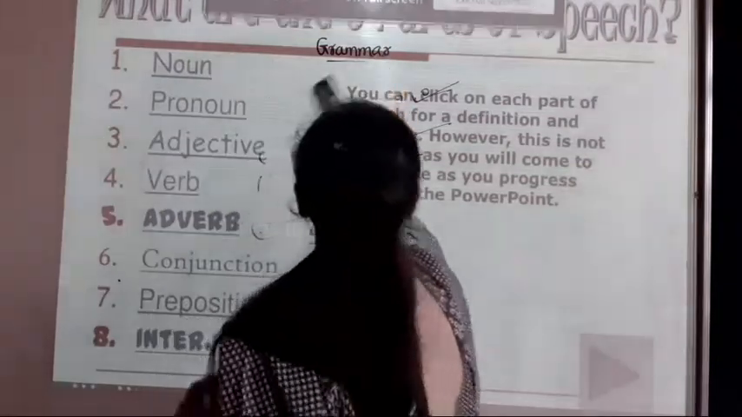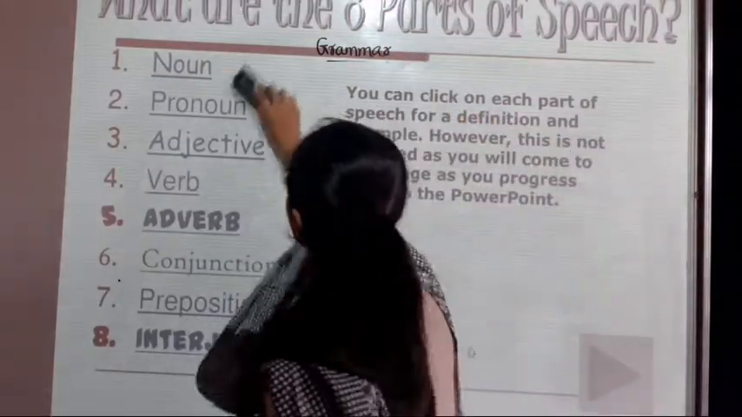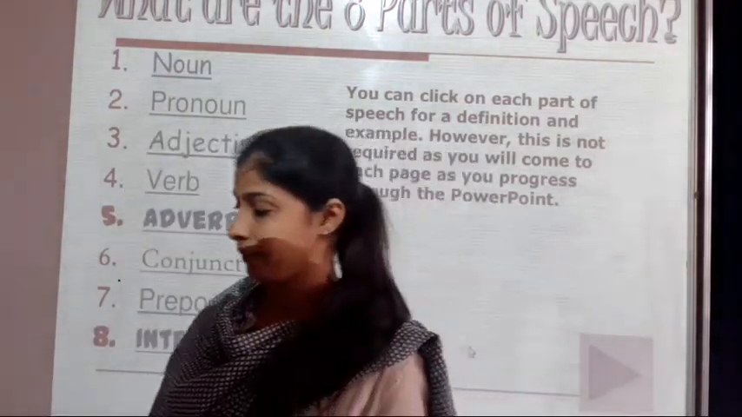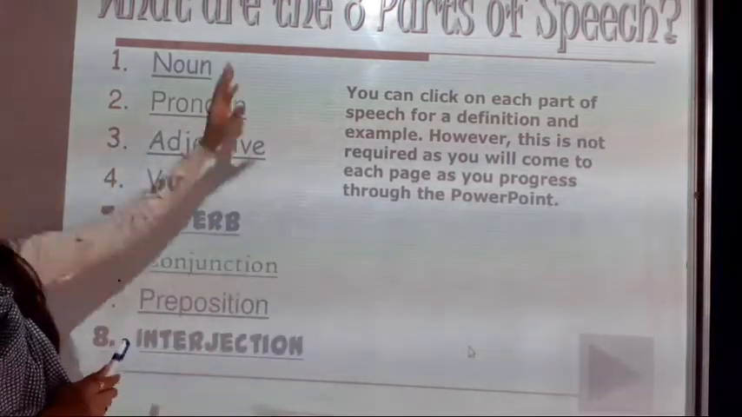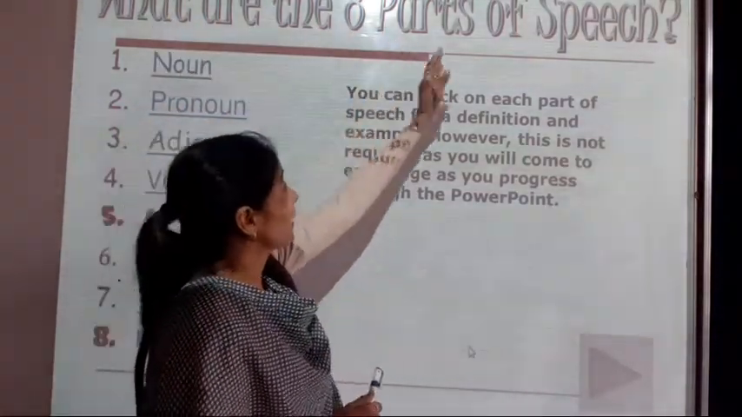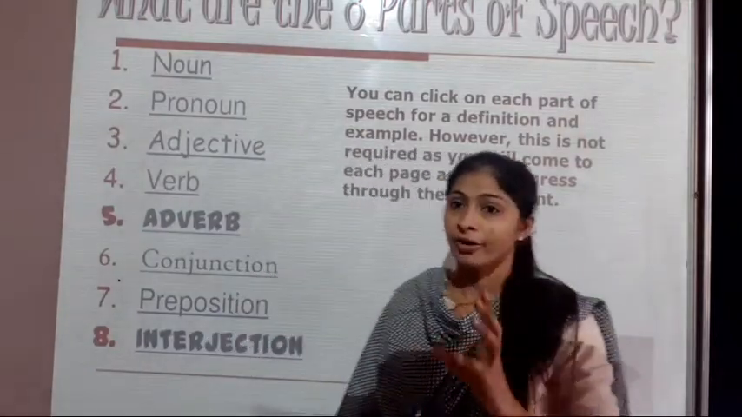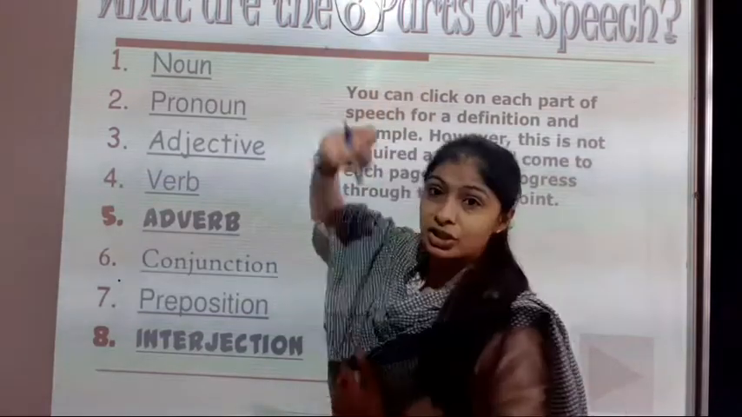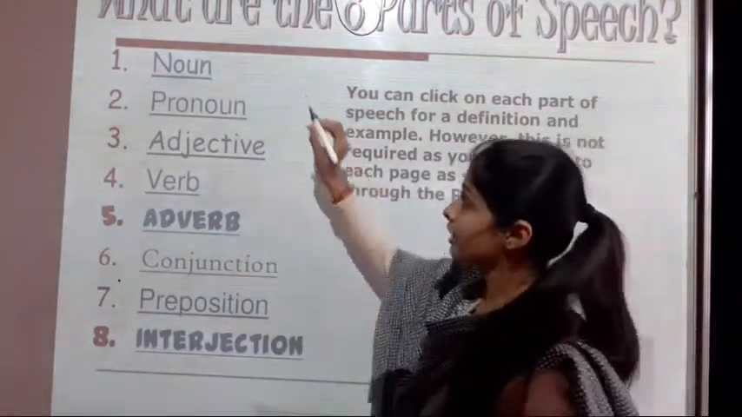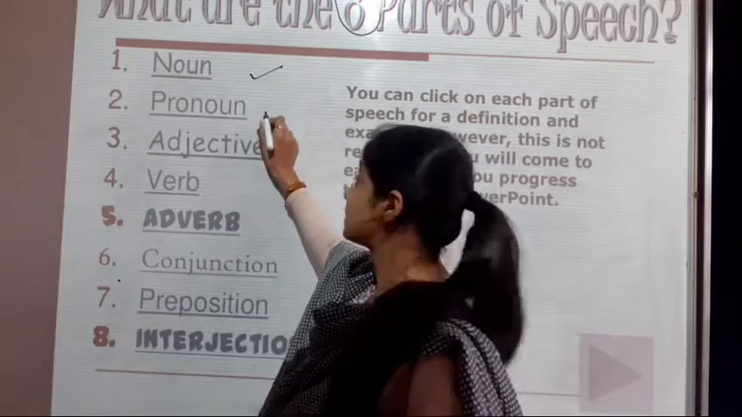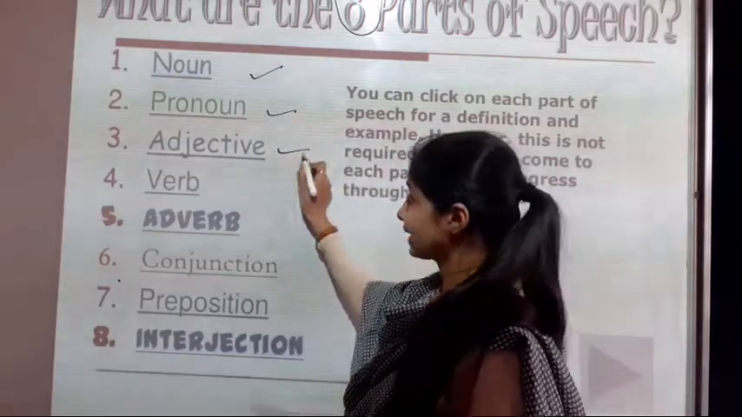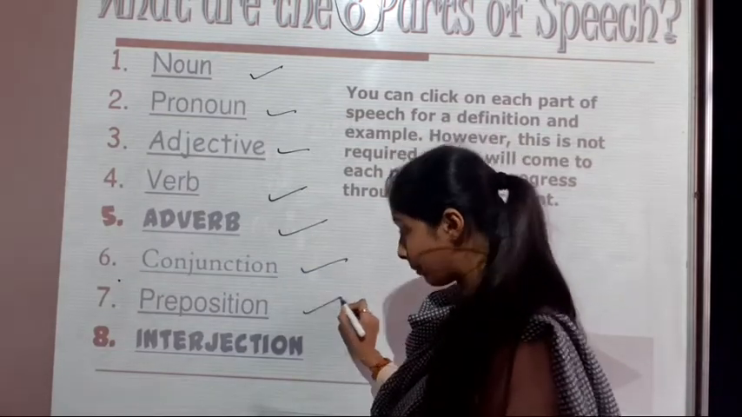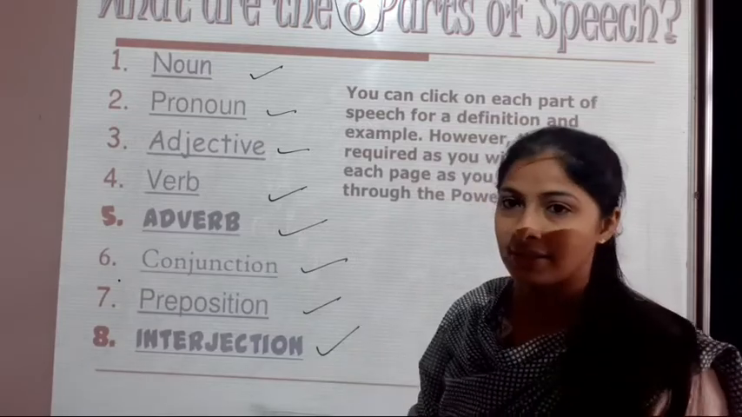So students, first of all, here it is given: parts of speech. What are the 8 parts of speech? See, we have a total of 8 parts of speech. Remember this, 8. First is noun, second is pronoun, third is adjective, verb, adverb, conjunctions, prepositions, and interjections.